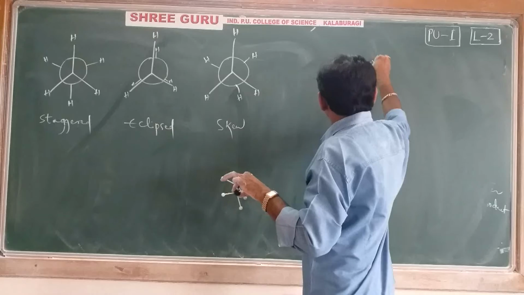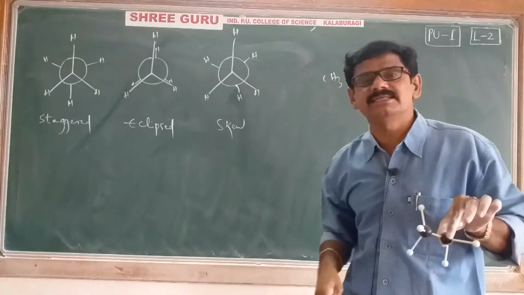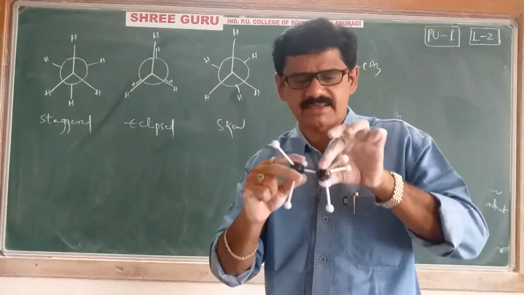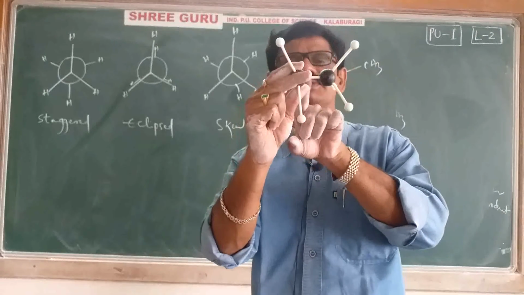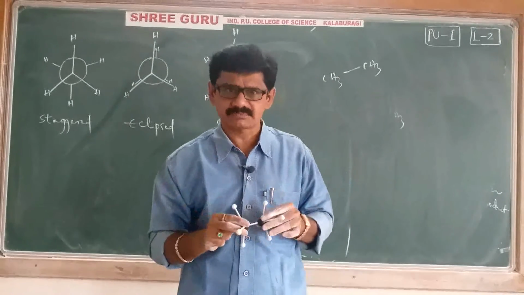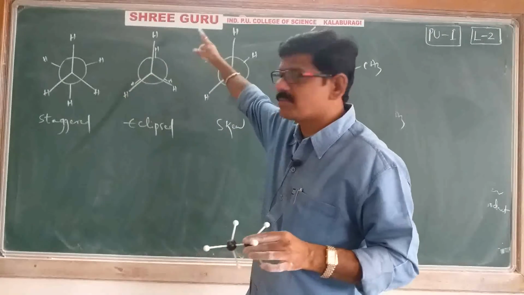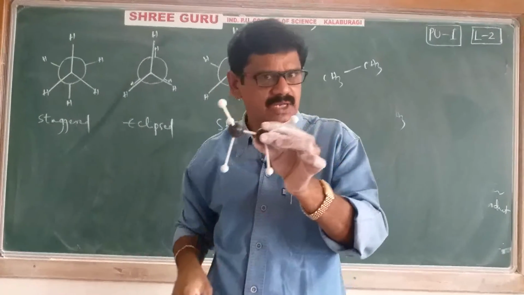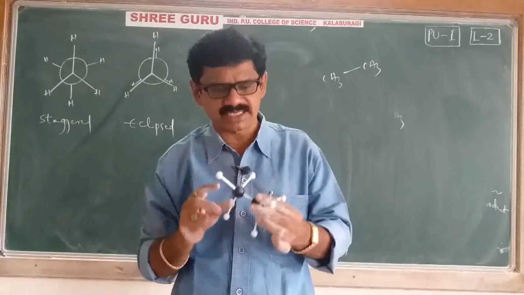CH3 single bond CH3, because in alkanes carbon will have single bond. Exactly, carbon will have single bond. What happens now? Because the entire conformational isomerism will depend on the carbon single bond only. Okay, right, try to understand.